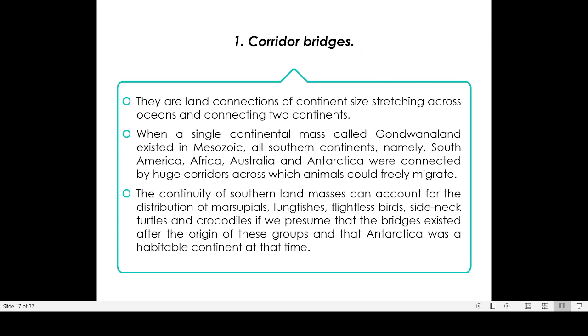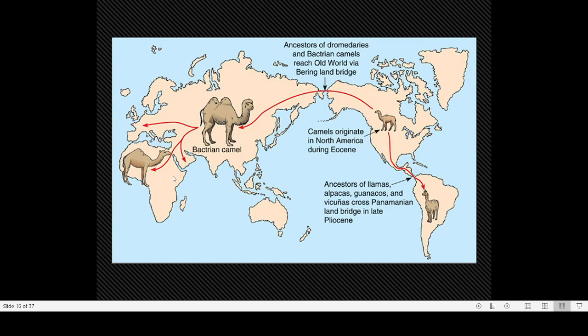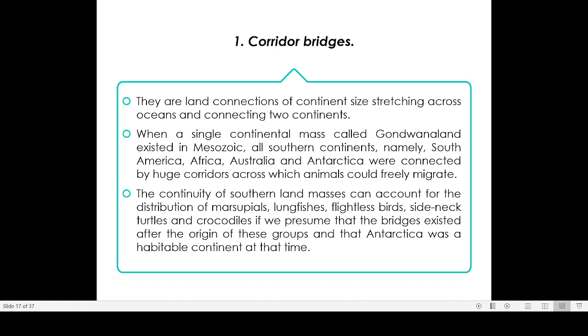Right now, if you look at the world map, this is Africa, and this is Europe. Africa and Europe are very close to each other. But during the Cretaceous period, several million years back, this land connection through Arabia was not there. So Africa was completely separated by sea from Europe. So animals were not able to migrate from Europe into Africa or from Africa to Europe. So that is another case of a filter bridge.